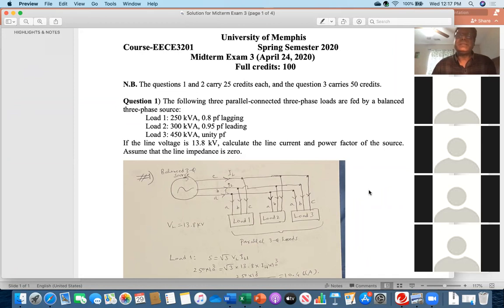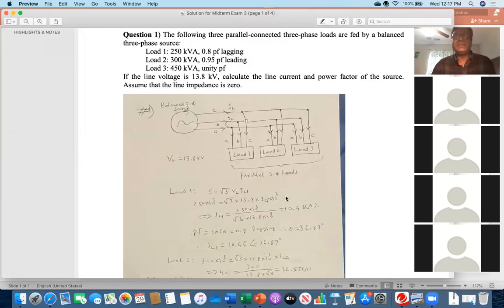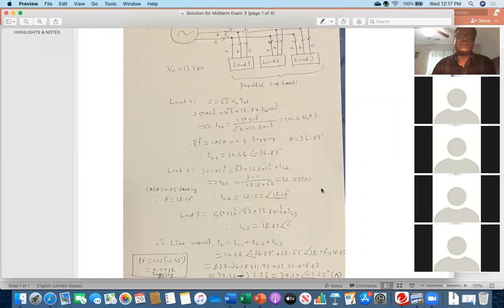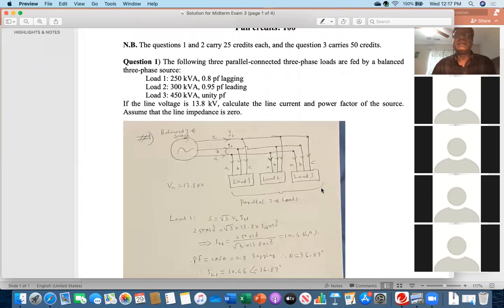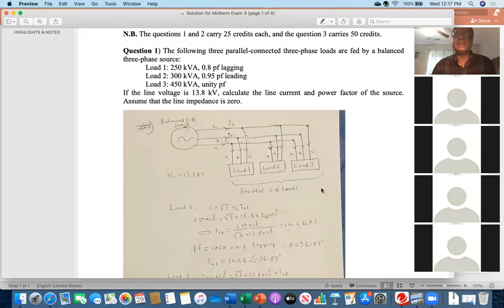There are some mistakes that I will be discussing, especially for number 3. But for number 1, even though you got the correct answers and correct result, in terms of the angle, plus sign or minus sign, there is something I will tell.